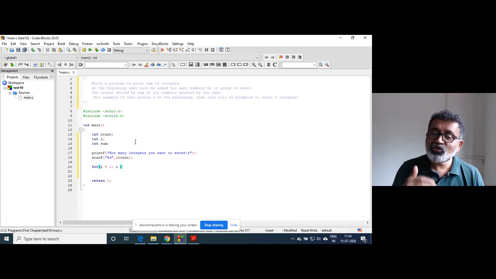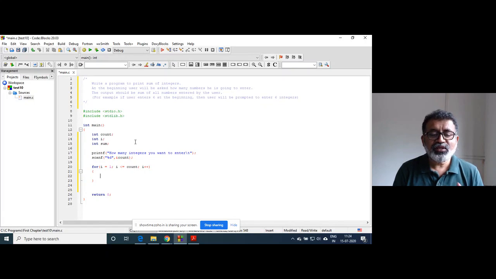The loop should be executed that many times, so i is less than or equal to count. Now here it is a variable; earlier it was a constant. The contents of count will change each time you run the program. And i plus plus.